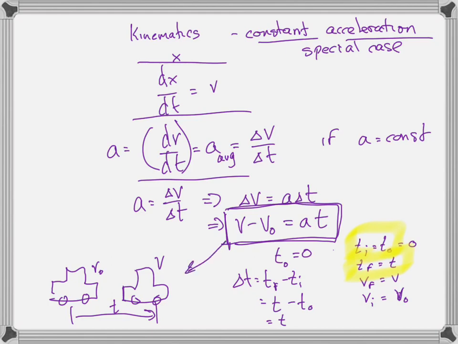So that equation describes that kind of situation. This is what we call a kinematic equation. Try not to get confused about our notation. V in this case is the same as V final. V0 is the same as V initial. Okay, now moving along. So that's our first kinematic equation.